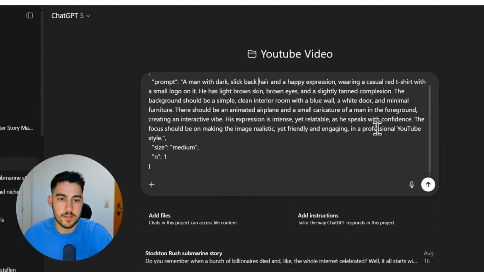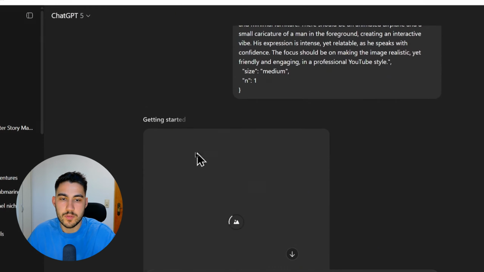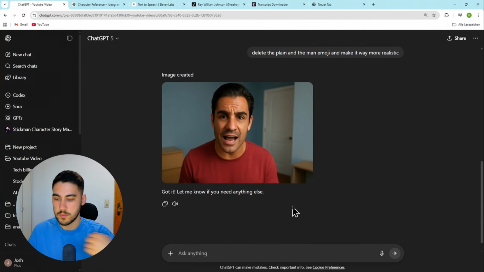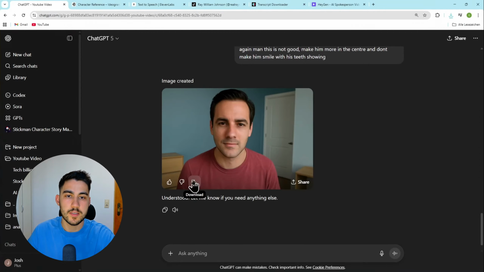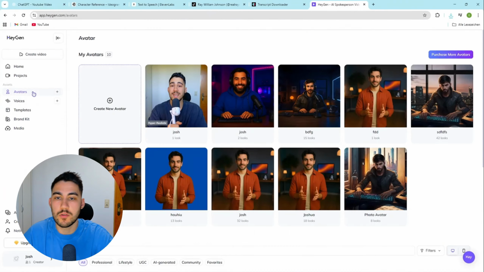This is easy. You can do whatever you want here, but just click on upload, and ChatGPT will create an AI avatar for you that matches what you just put in the JSON prompt. It always gets you the best results that you want. This image is good, but just make him look nicer. But this is a good start, I think. Okay, now that you created your image, download him and go to HeyGen.